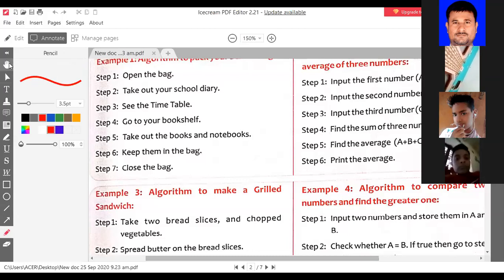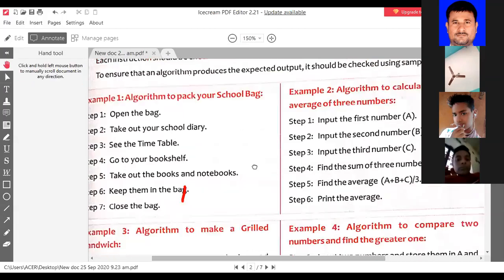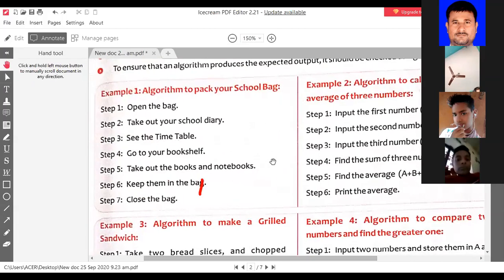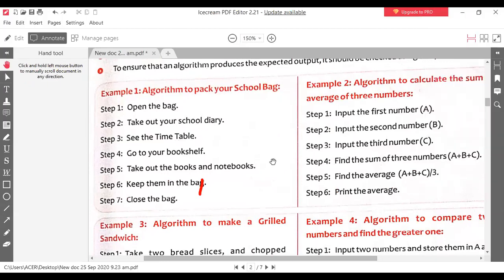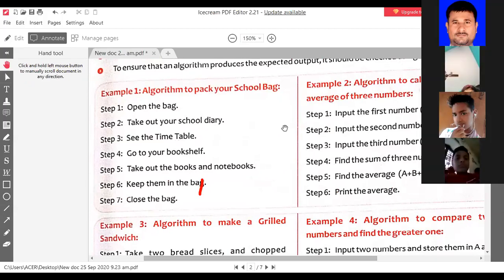So students, as I explained to you, what is an algorithm? Step by step instructions for a computer is called an algorithm. Suppose you want to do any work, and for doing that work you must write it step by step. That means you follow some steps for completing that particular work. So that is called an algorithm.